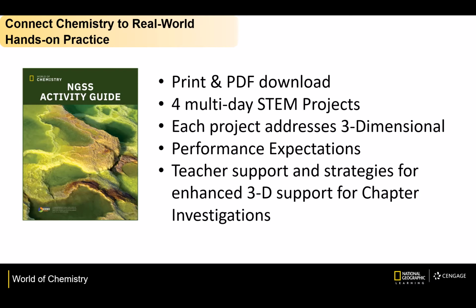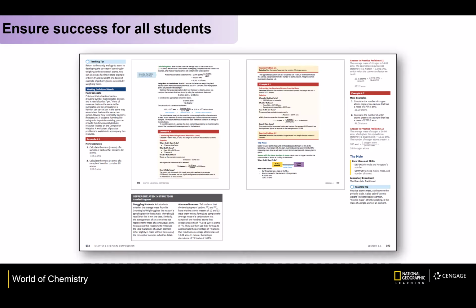This has a lot of great resources for specifically meeting NGSS and three-dimensional learning, incorporating phenomenon in each of the four STEM projects, and tips and advice for teachers on utilizing 3D and performance expectation goals for each chapter of the World of Chemistry program.